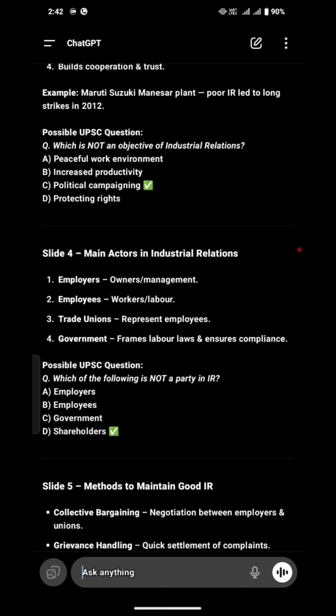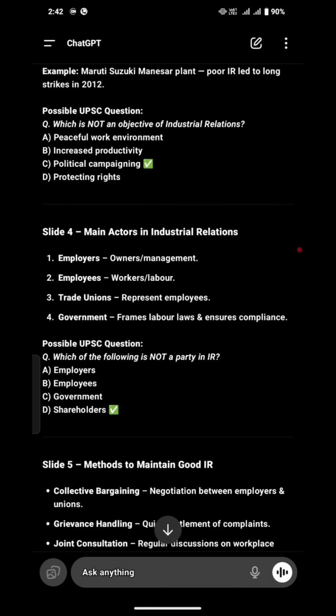Peaceful work environment, we have studied that it is an objective of industrial relation. Number two, increased productivity, it is also an industrial relation. Political campaigning, does it come under industrial relation? No, it is a different entity. So we can't just compare political things with industrial relation. It might influence it, but it is not in this chapter.